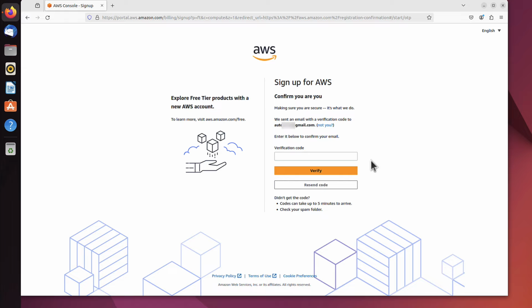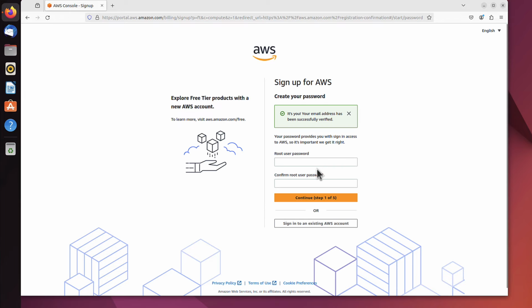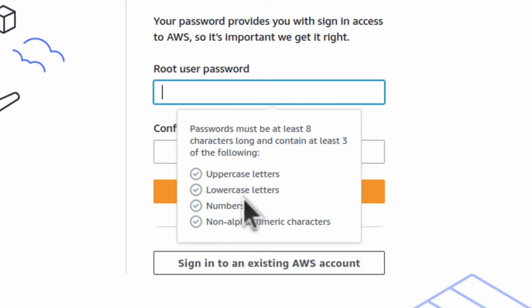Oh, as you could probably hear, the email has just arrived, and I've received a verification code. I have to type it here and click verify. Okay, now I have to create the password for the root user. We'll talk a little bit later about who the root user actually is, but now let's just create a password. As you can see, it has to include uppercase, lowercase, number, and non-alphanumeric character.